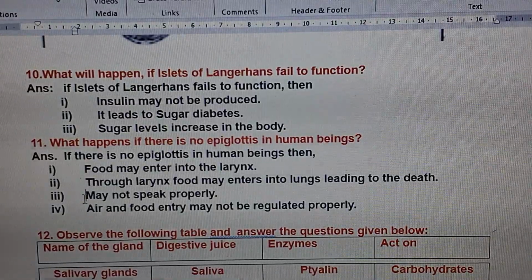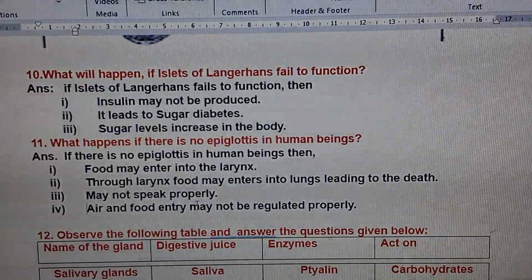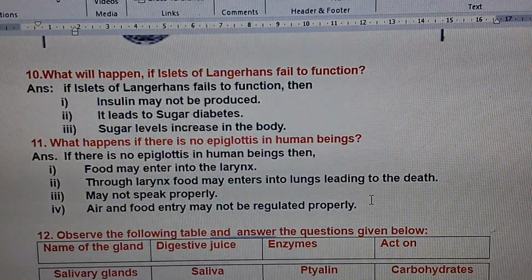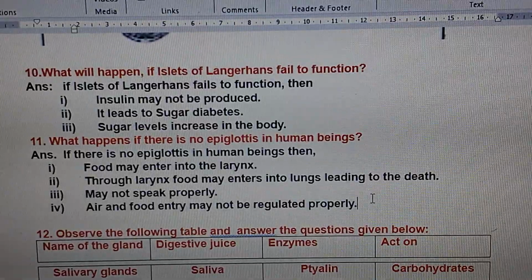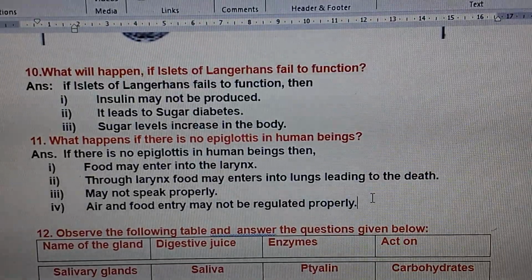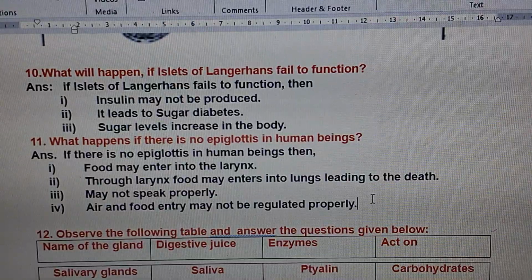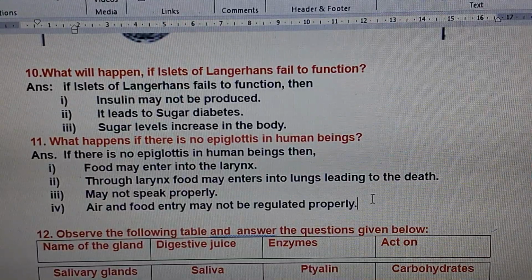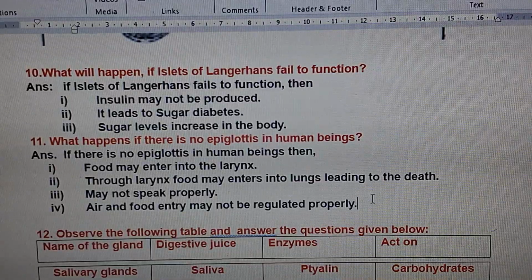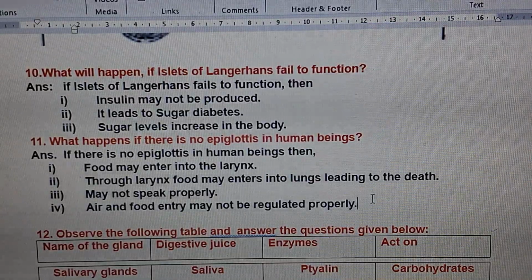And sometimes the person may not speak properly, and air and food entry may not be regulated properly. When epiglottis is not there, food and air entry cannot be regulated. Air goes into the lungs, food goes into the stomach. These are two pipelines: the digestive tract is one and the respiratory tract is one.